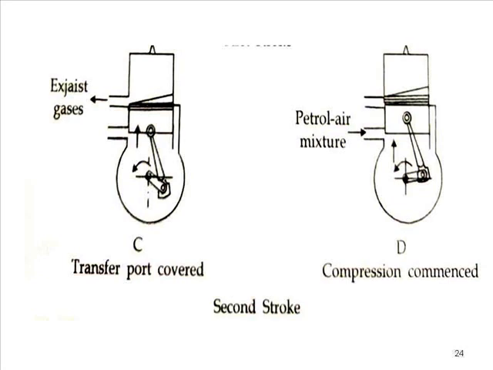The word scavenging is a very important word. Scavenging is the process of removing the exhaust gases from the engine cylinder after completion of the power stroke. It is called a cleaning process, as there is no separate exhaust stroke in a two-stroke engine.